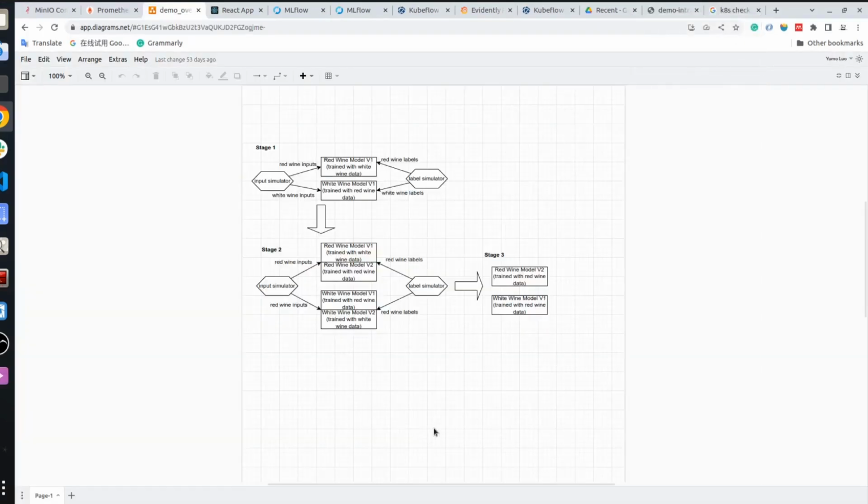So now we look at this figure again. As we remember, the old red wine model was trained using the white wine data, and the new red wine model was trained using the red wine data. On the other hand, the old white wine model was trained using the red wine data, and the new white wine model was trained using the white wine data.